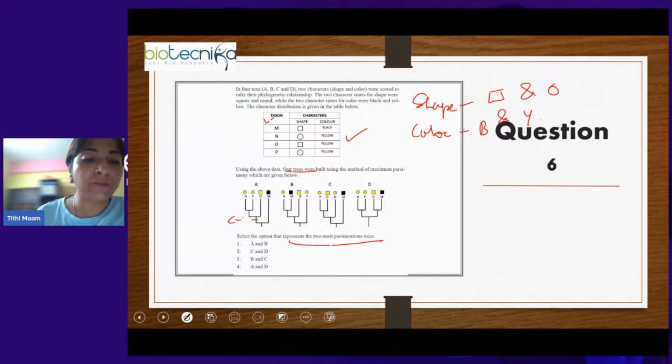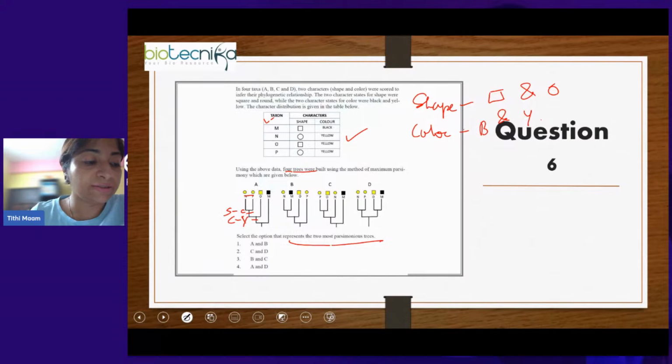Then the shape is still square, but these two are circle, meaning in their common ancestor one more evolutionary event happened where the shape became circle. So there are two evolutionary events in tree A.